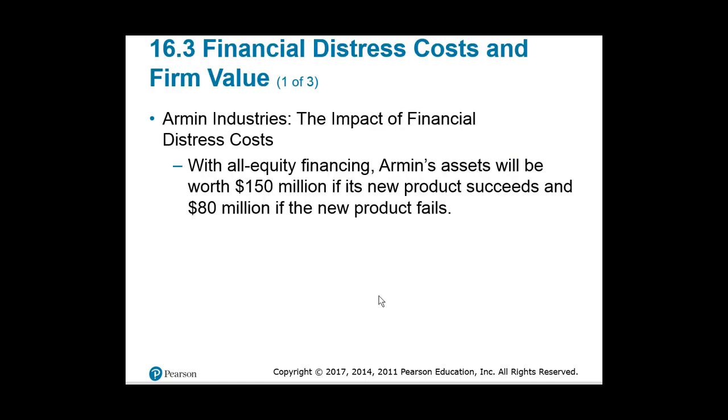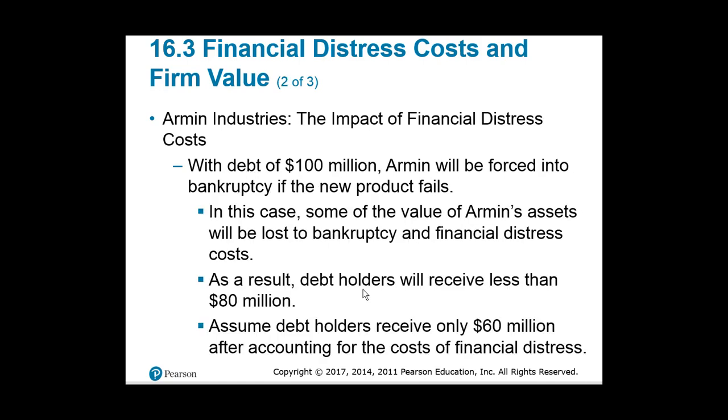So let's go back to our original example. The company is going to have a new project with all equity financing. It's either worth 150 million or 80 million. So what is the impact of financial distress? Let's assume that the cost of financial distress reduces the value of the company if the product fails from 80 million to 60 million. So the cost of financial distress is $20 million.